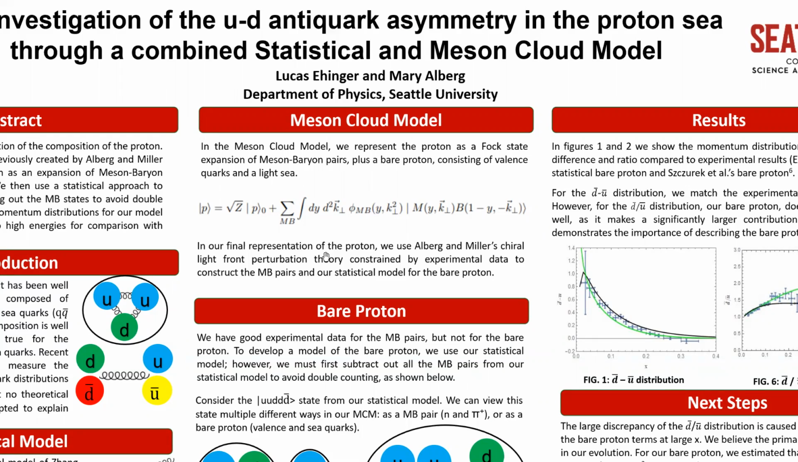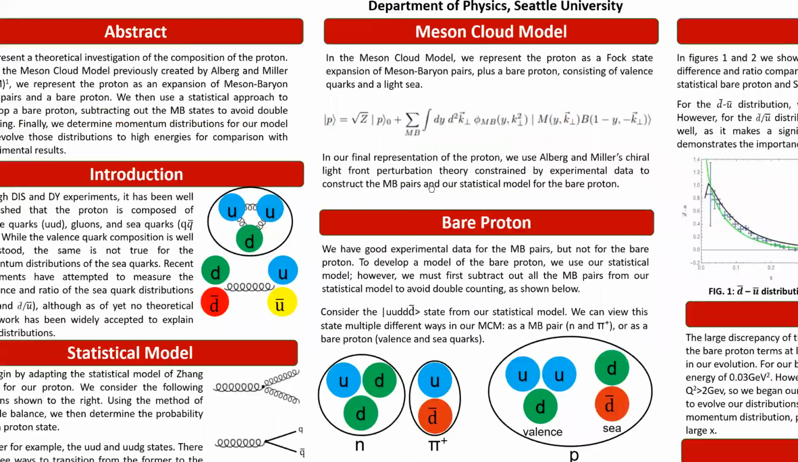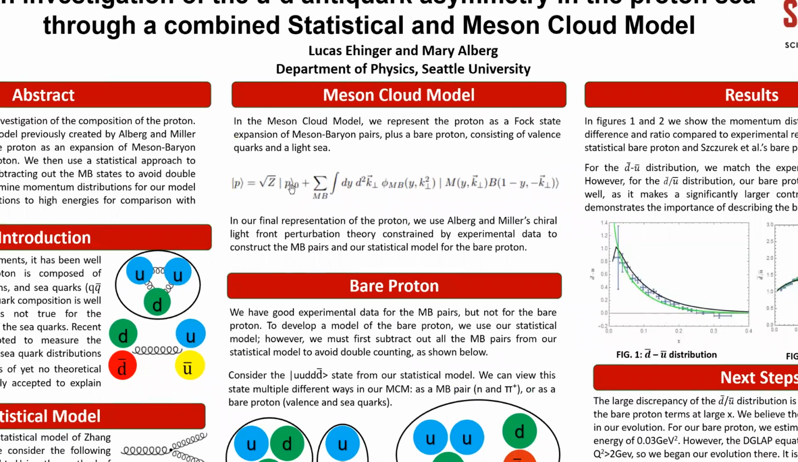And in our final representation of the proton for this project, we used Alberg and Miller's chiral light-front perturbation theory and some of their experimental data to reconstruct the meson-baryon pairs. However, we did not have a bare proton. So that's where we're going to take our statistical model and input it into our bare proton.